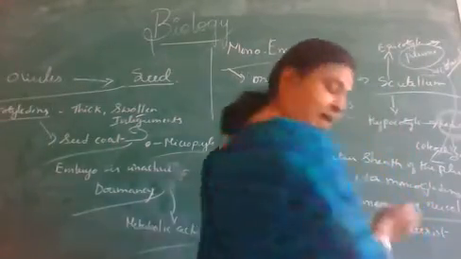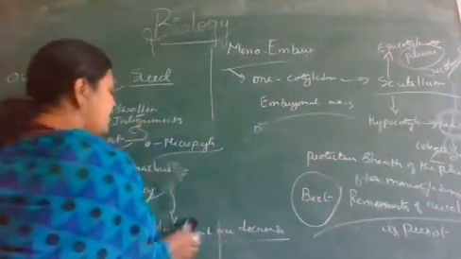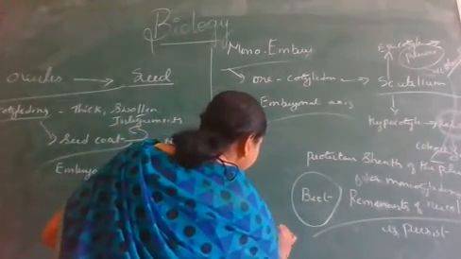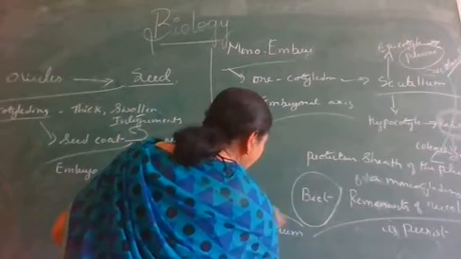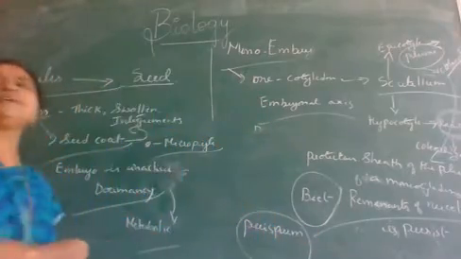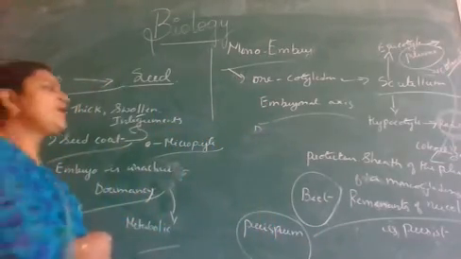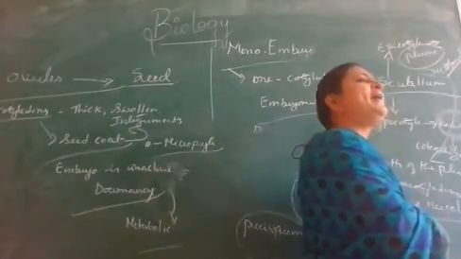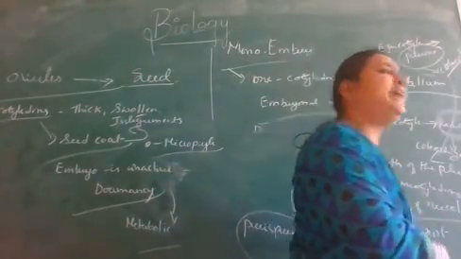This is called perisperm. Important question for 1 mark: what is perisperm? Perisperm is nothing but the remnant of the retained nucellus in a seed.